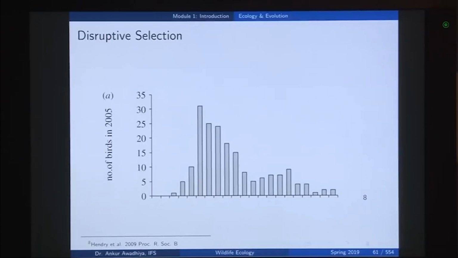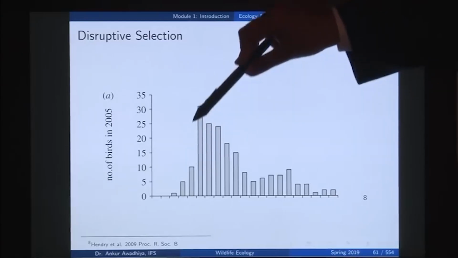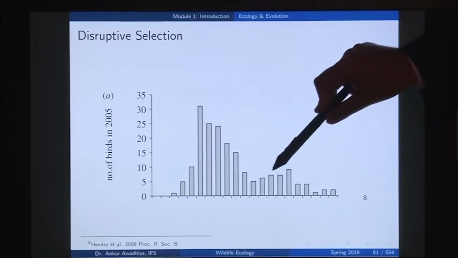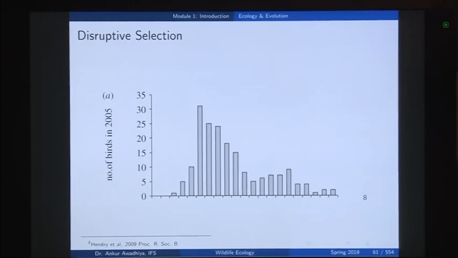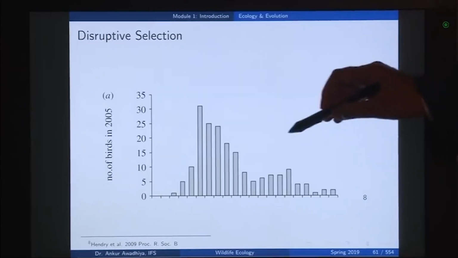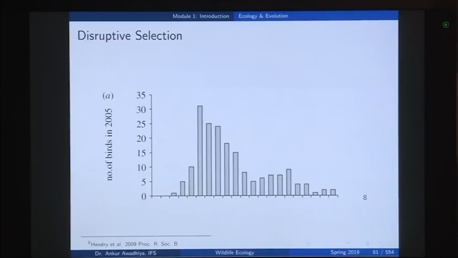Now, this is an example of a disruptive selection. This is again an example from Galapagos Islands, in which we had a bird population in which these beak sizes were more preferred, and then this beak size was more preferred, but the center ones were less preferred. Now, why do we have a situation like that? We can have a situation like this if you have an environment in which you have, say, these nuts that are hard to crack and these nuts that are easy to crack, but you do not have any nuts that come in between.